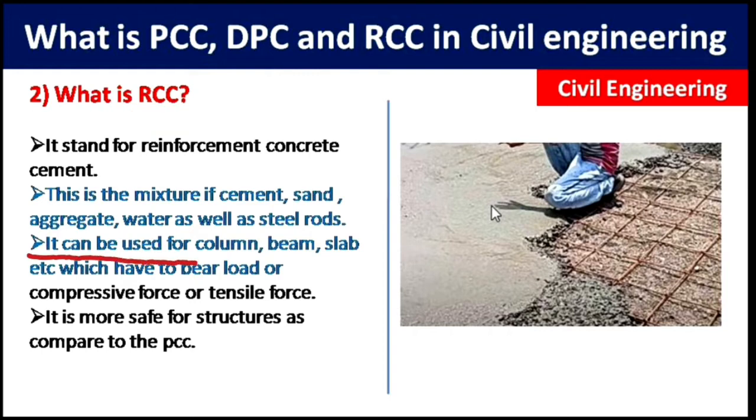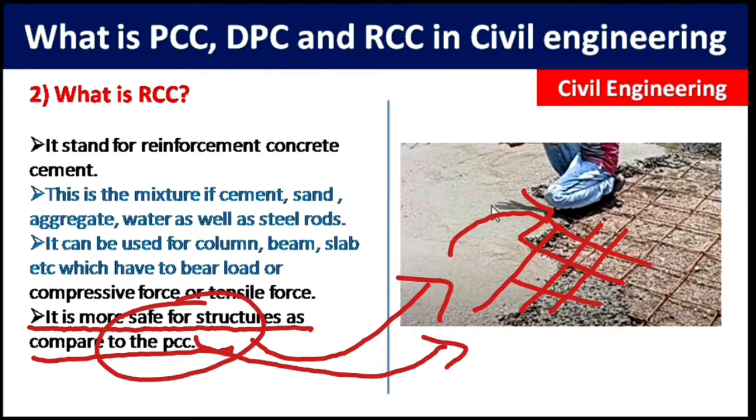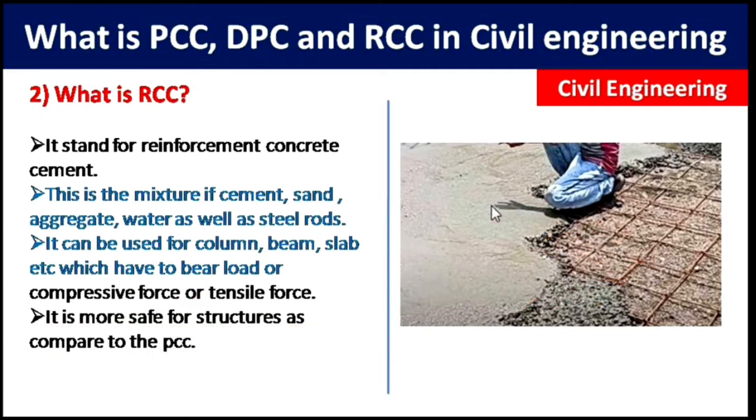It can be used for column, beam, slab, etc., which can bear load. Since there is also steel rod in the concrete structure, we can use it as a load bearing structure like column, beam and slab. It is also safer for the structure as compared to the PCC. We saw that in RCC there is steel rod, so it can bear tensile as well as compressive force. It is safer than PCC because PCC has no capacity of bearing tensile force.